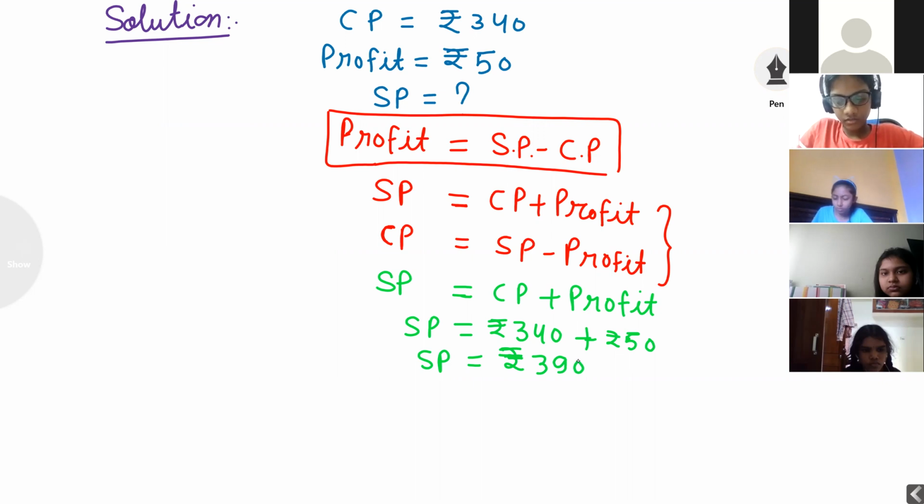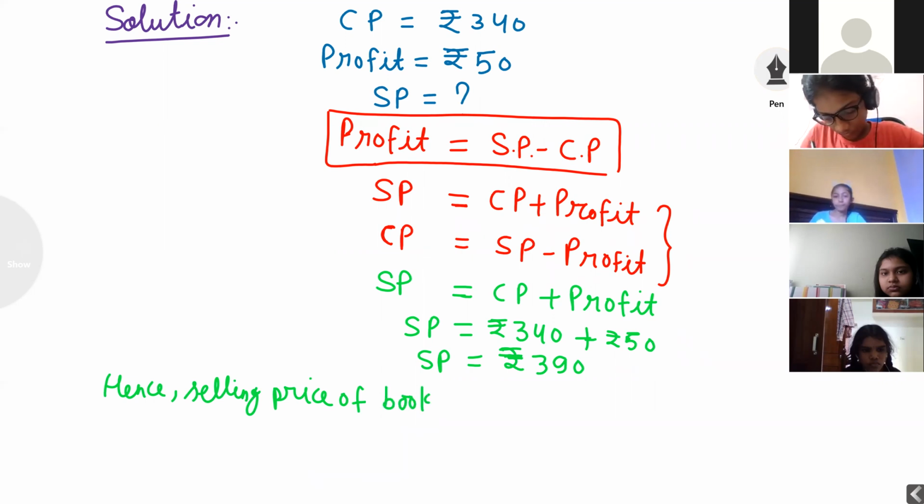Hence, the selling price of the book is rupees 390.